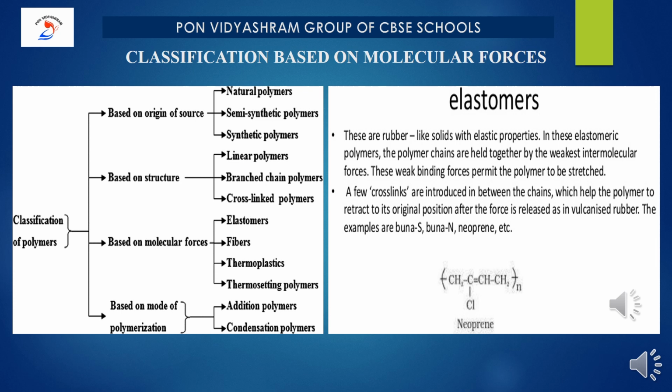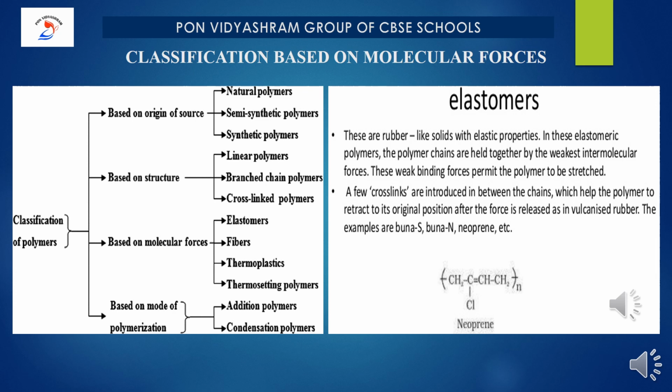A large number of polymers can be used in different fields because of their mechanical properties like tensile strength, elasticity, etc. These mechanical properties are governed by intermolecular forces, that is van der Waals forces and hydrogen bonds present in the polymer. These forces also bind the polymer chain.